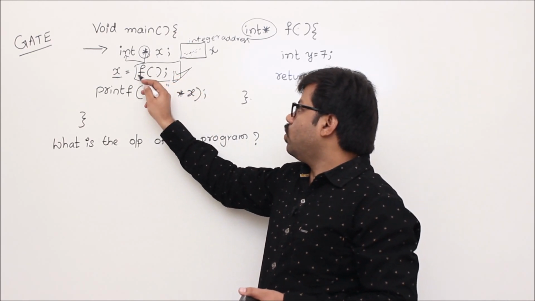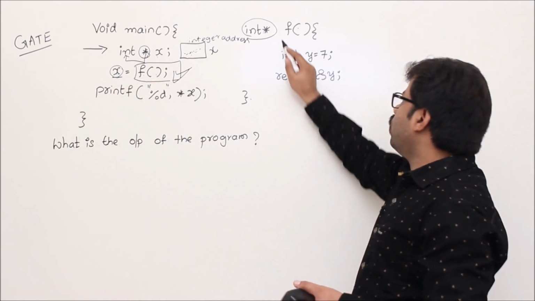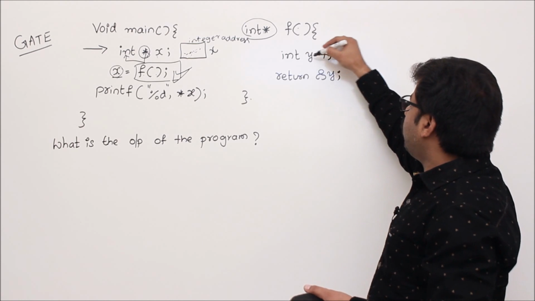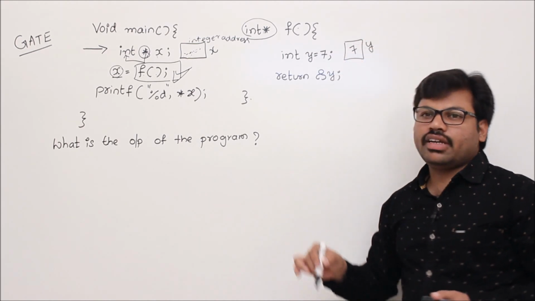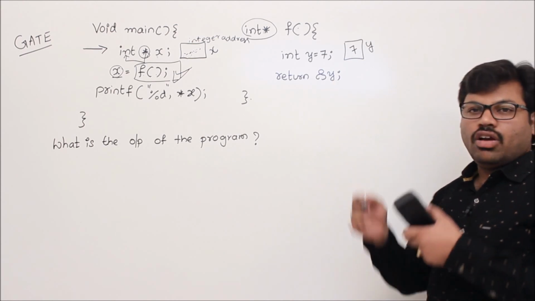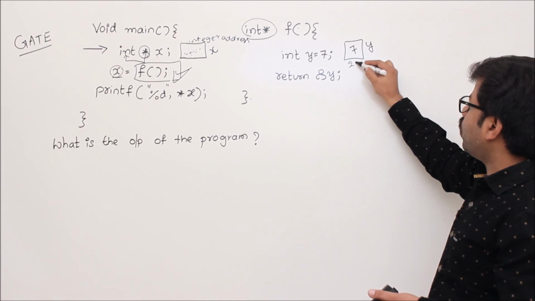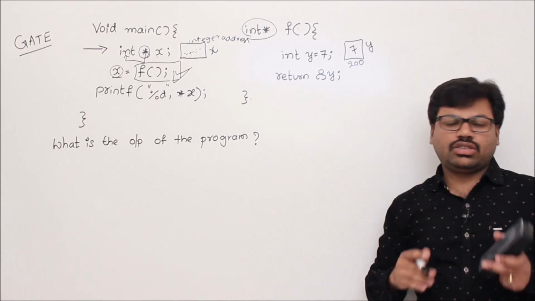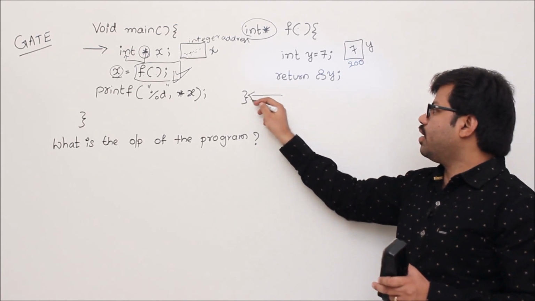Now, to know the content of x, we have to execute f first, right? Go to f. Now y equal to 7. A new box is created with y value 7. Then return the address of y. What is the address of y? For the time being, we assume that the address of this box y is some memory location 200. Just 200 is our imagination. Understand? Now the function will be terminated.